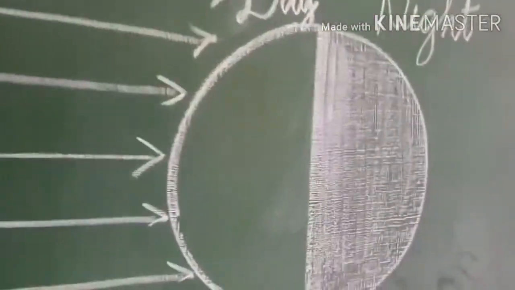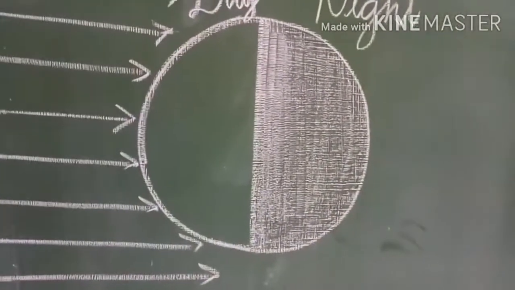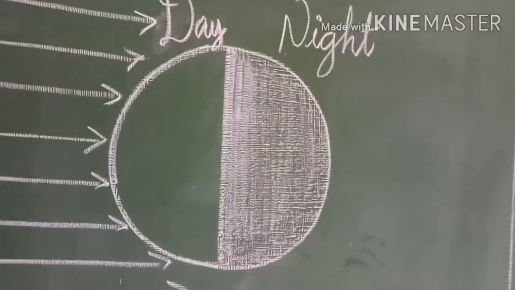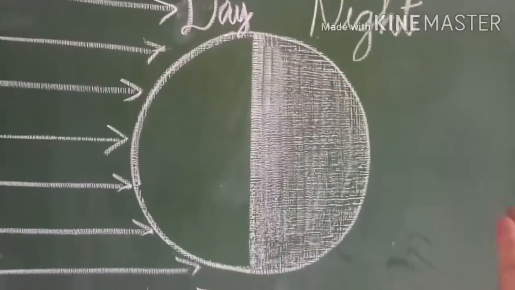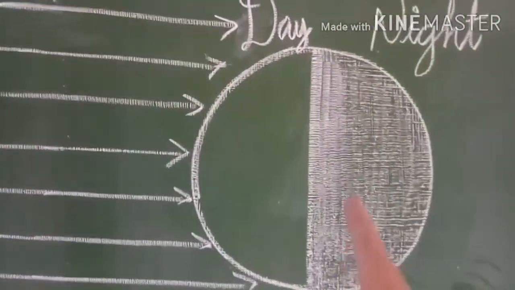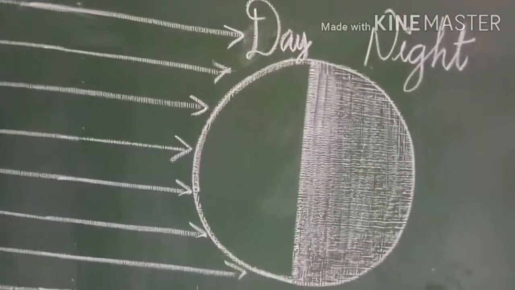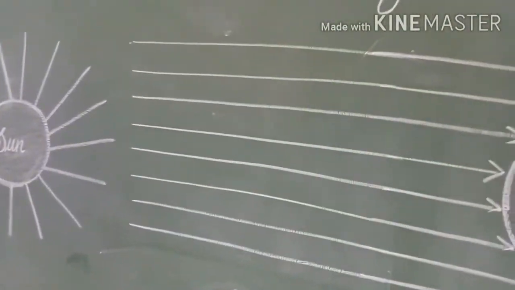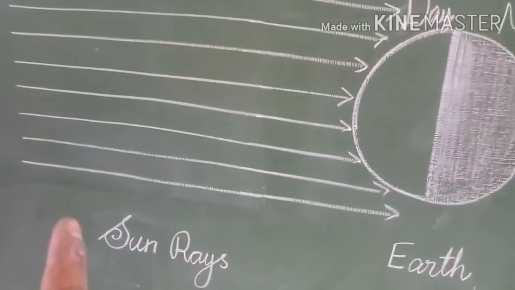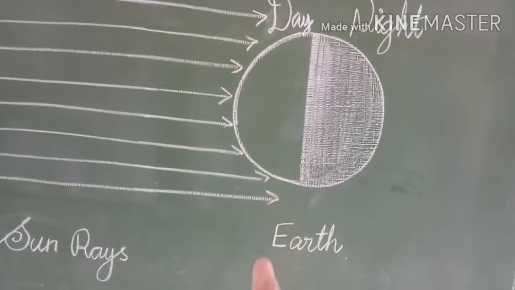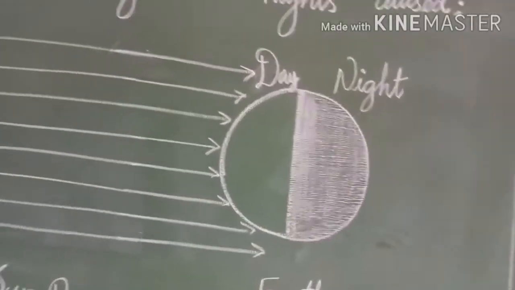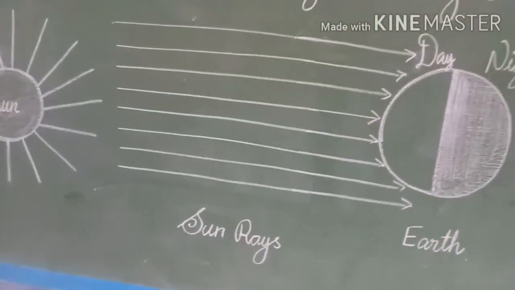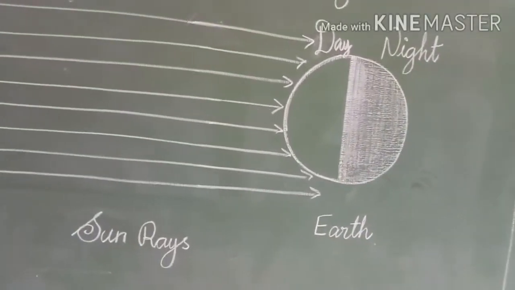See this? The blank space is called day, and the shaded, dark space is called night. This is the back side of the earth. The white space is facing the sun, so the sun rays are falling on one side of the earth. This is how we are getting day and night.